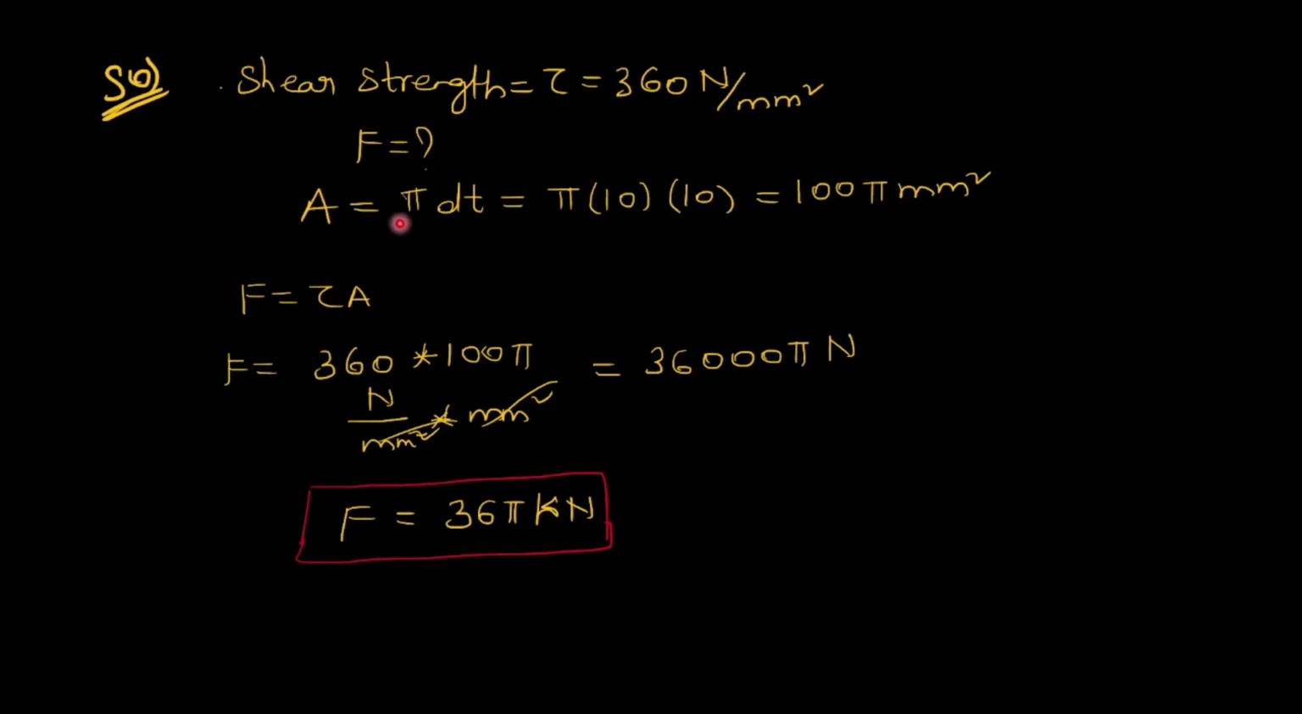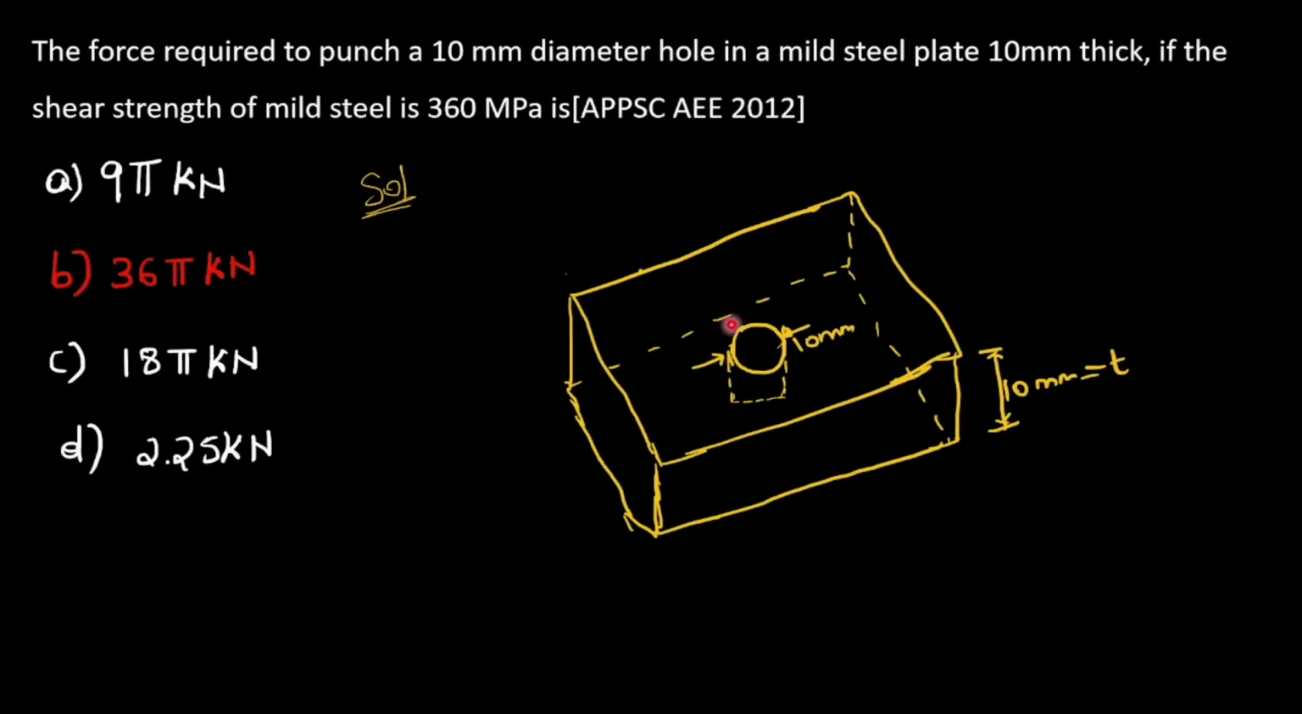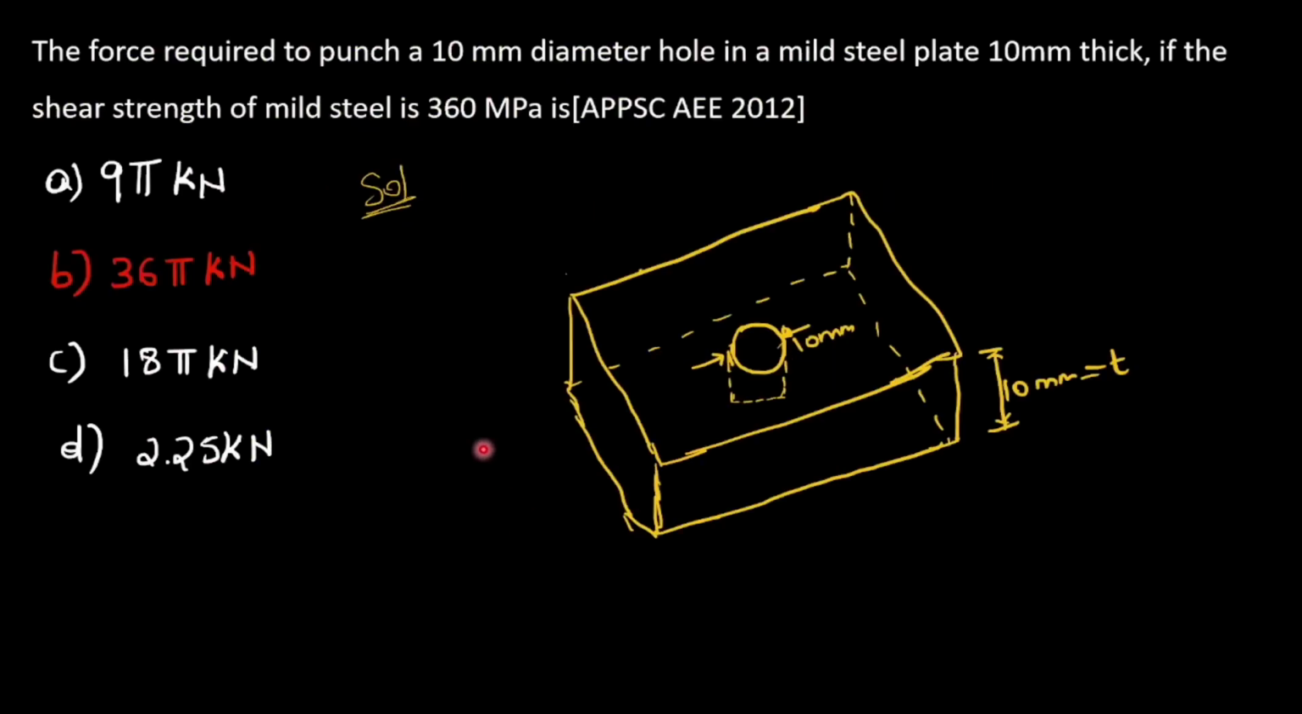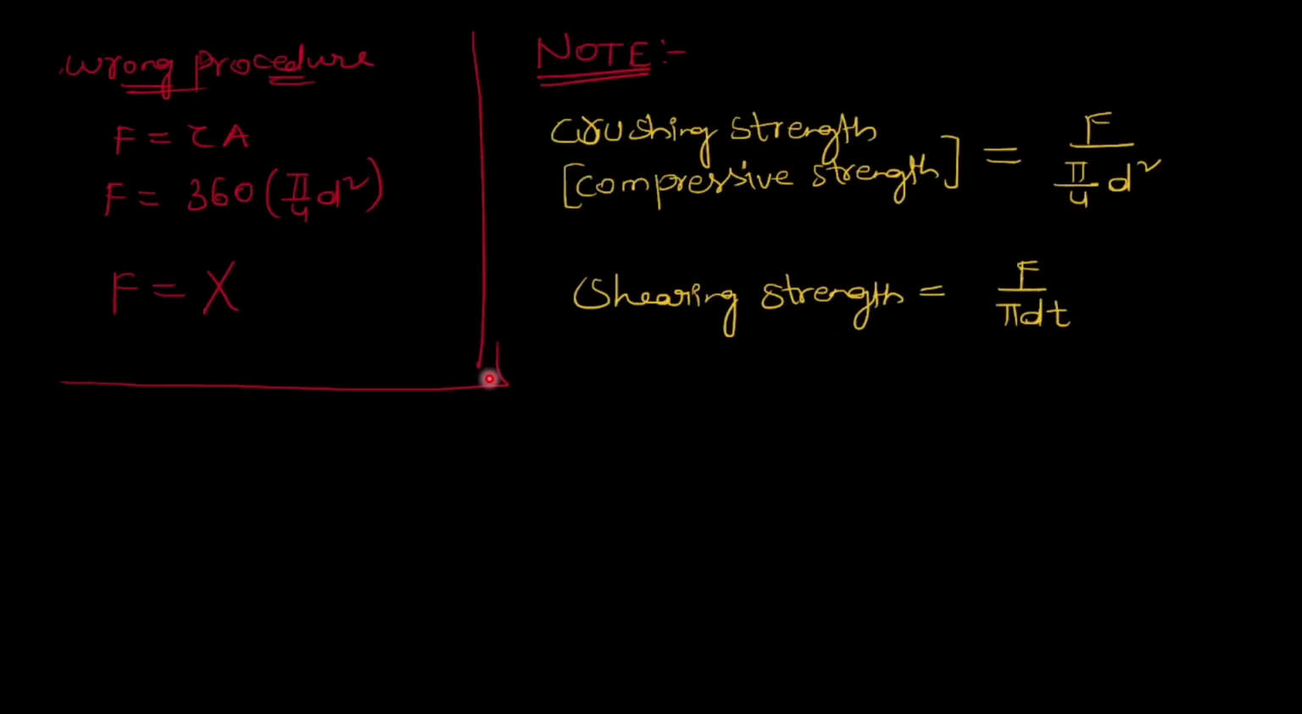We know that surface area equals pi d t. So pi into d means circumference we will get. So thickness will be 10 mm, t. So circumference into thickness, that is the surface area we will take. So pi into d into t, if you put the values, this will be 100 pi mm square. Then force is stress into area. So if you put the data, then we will get it in Newton. The answer is given in kilonewton, so if you convert to kilonewton, option B is the correct answer.